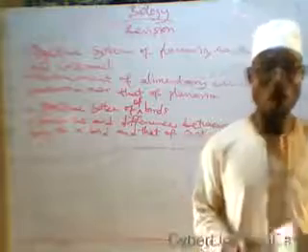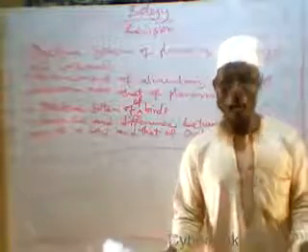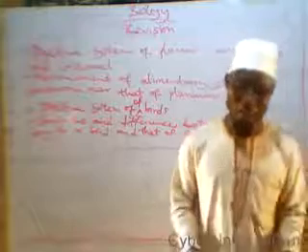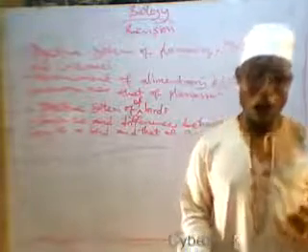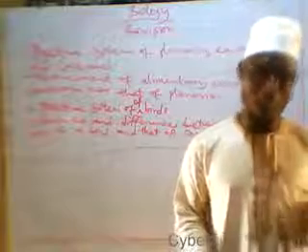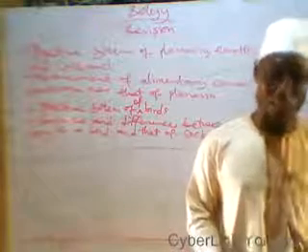Then we also talked about the types of blood cells: red blood cells and white blood cells. When you were in SS1, you were already taught that white blood cells and red blood cells are part of a multicellular organism. They are specialized cells.